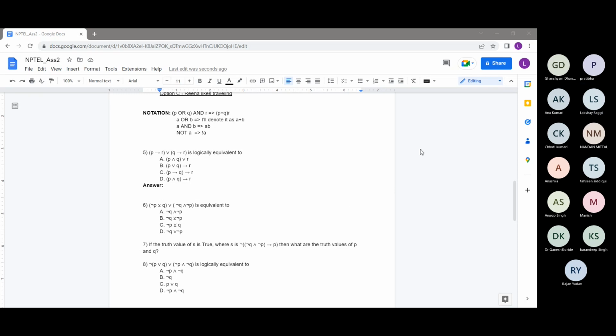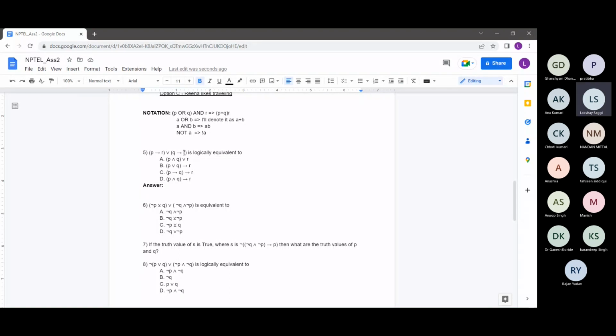So let's say the statement is saying that P implies R or Q implies R. What this basically means is that if P is true, then R would be true, and similarly, if Q is true, then R would be true.